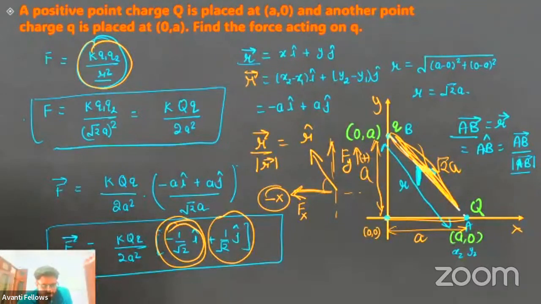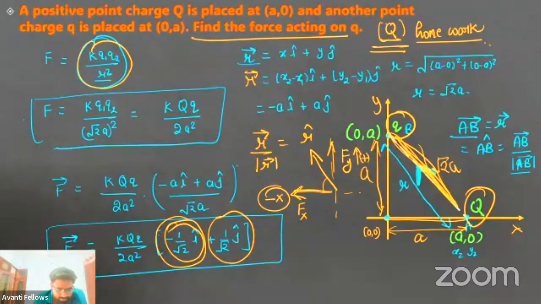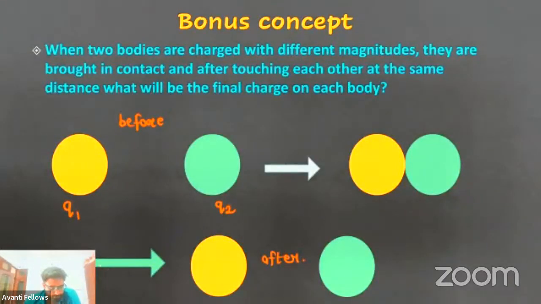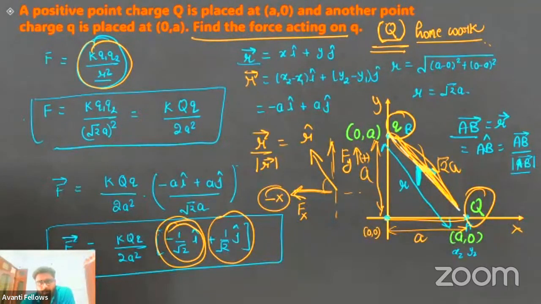Okay. Now, I want you to do this question in a similar manner, but you need to calculate the force by small q on capital Q. What have we found out here? We found the force acting on q. You have to find the force acting on capital Q. So this is your homework. Will everyone do it? Is it easy for you? It's an easy PG one, right? So everyone note down the homework. This is your homework. You need to calculate the force in vector form on capital Q.